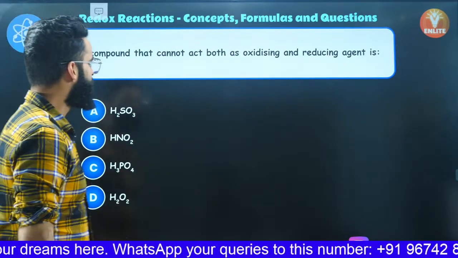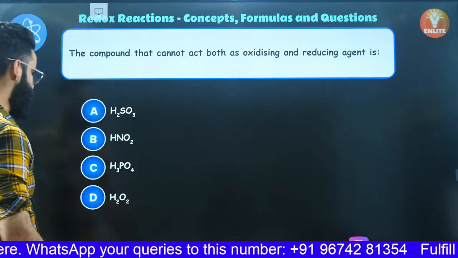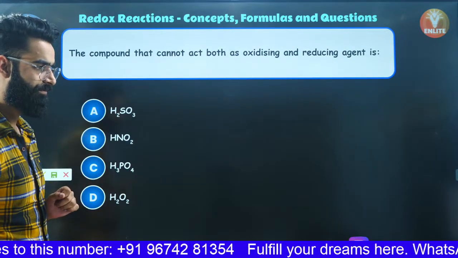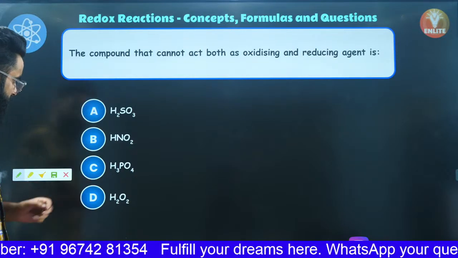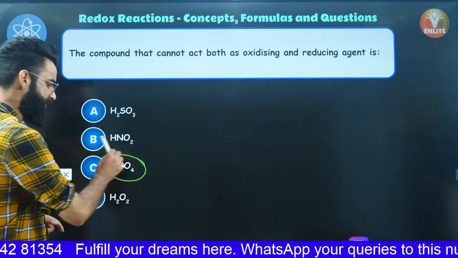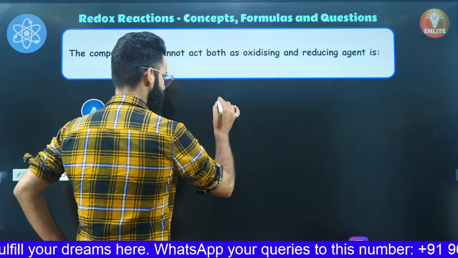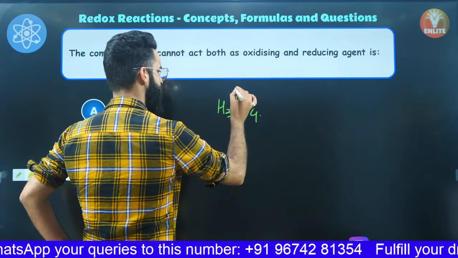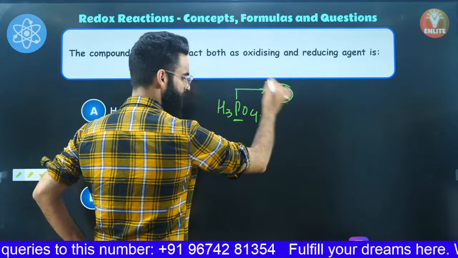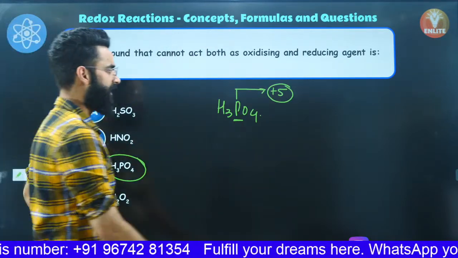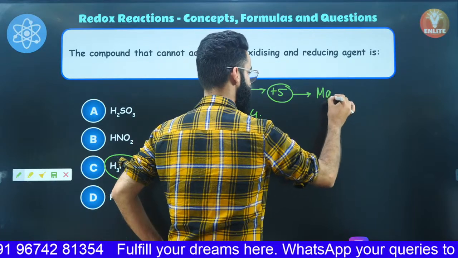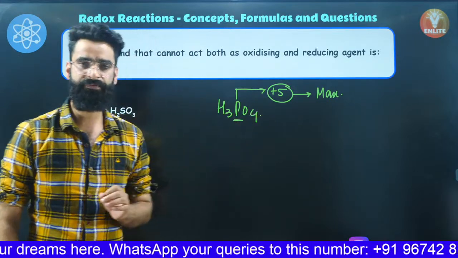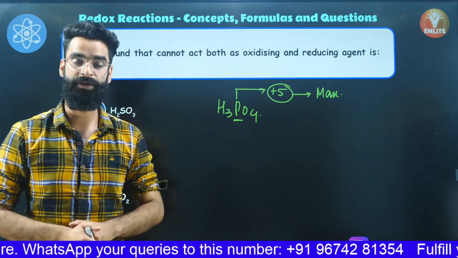Perfect. Which of the following compounds cannot act both as oxidizing and reducing agent? Let's have a look. See guys, if you talk about the structure of H3PO4, you'll get to know that phosphorus over here has the oxidation state of +5, right? Let me tell you, +5 is the maximum oxidation state that phosphorus can show. If phosphorus has the maximum oxidation state of +5, it cannot increase its oxidation state beyond +5, right?